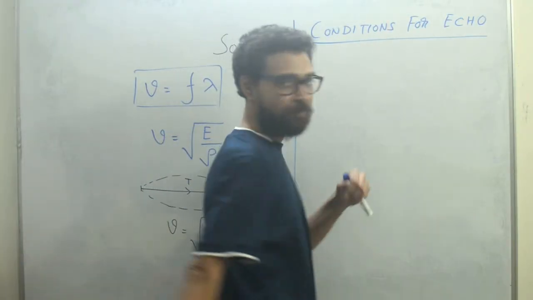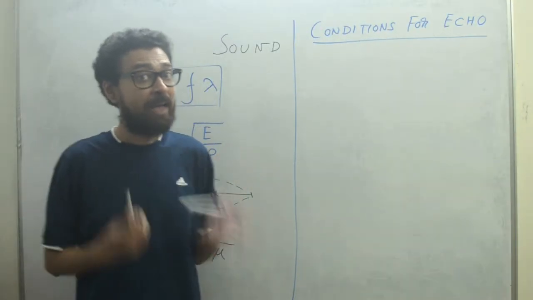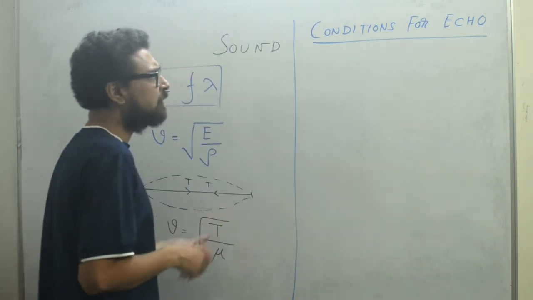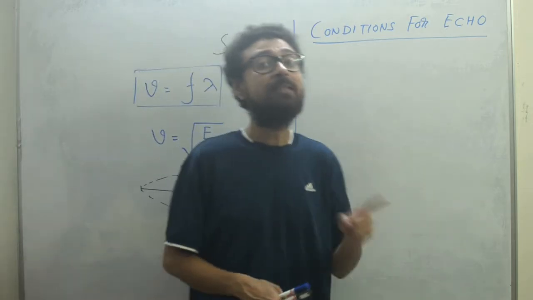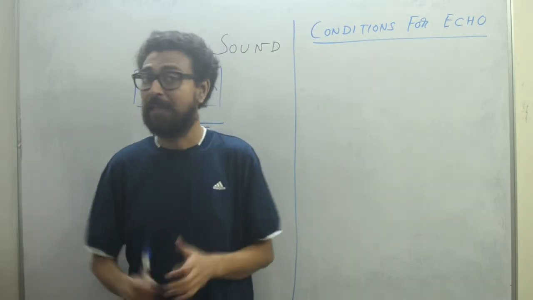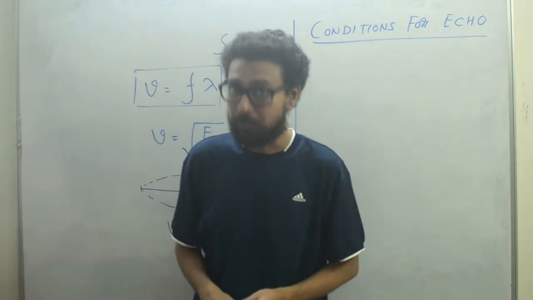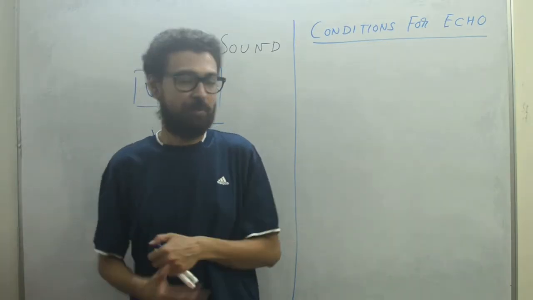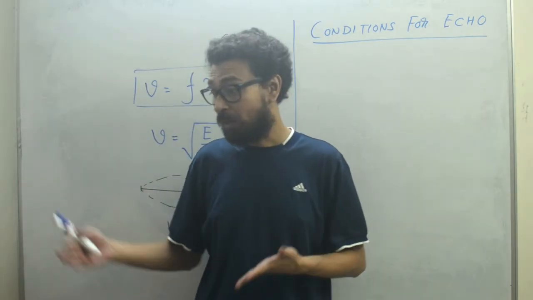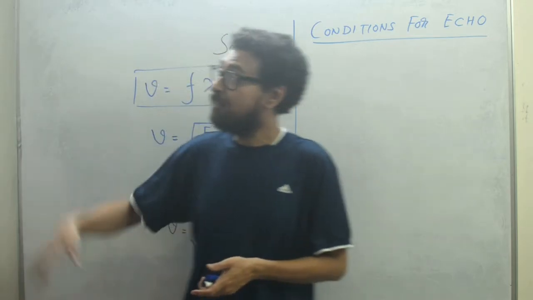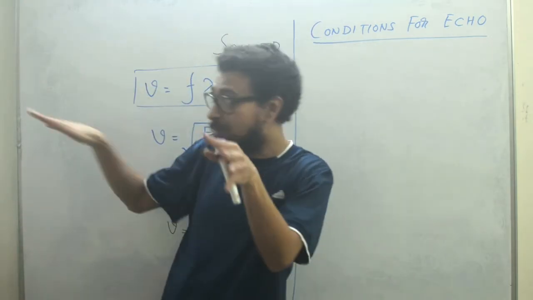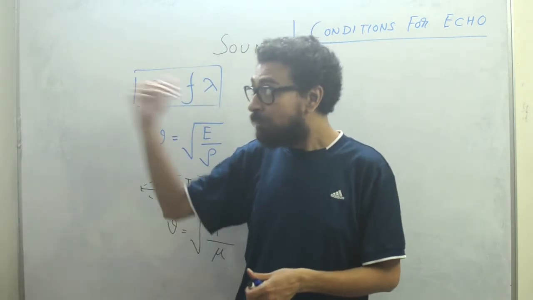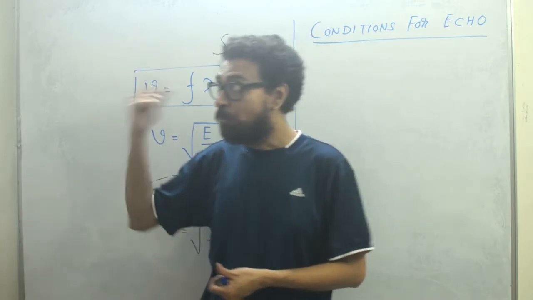Now see what the conditions are for an echo to be heard, that means the repetition of sound. The sound should definitely get reflected back from a large reflector. Then only we can hear the repetition of sound. So we need a large hall, a large valley, or mountains for an echo to be heard. Even when a train travels from far on a rail line with mountains surrounding it, and the whistle blows, we hear an echo.